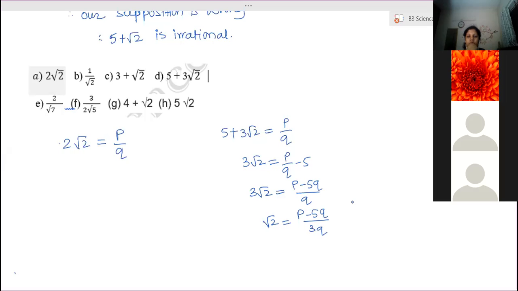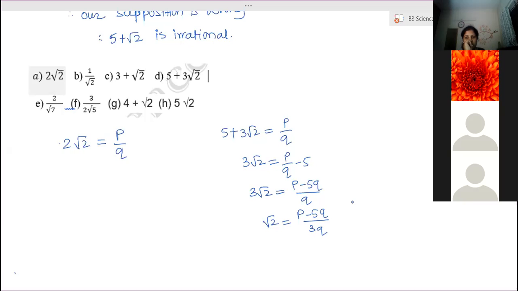Ma'am, for 2 root 7, it'll be 2 by root 7. Yeah, 2 by root 7 will be like root 7 is equal to p by q into 1 by 2, right? No, let us take the reciprocal. Root 7 by 2 is equal to q by p. Then root 7 is equal to 2q by p.